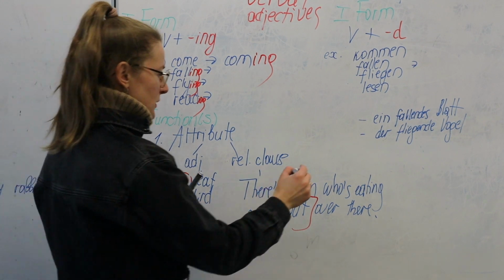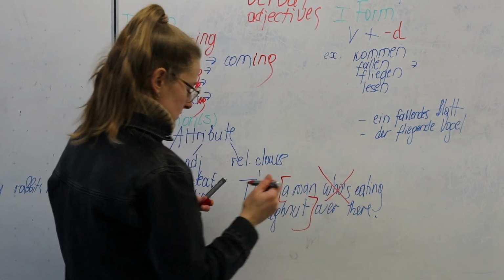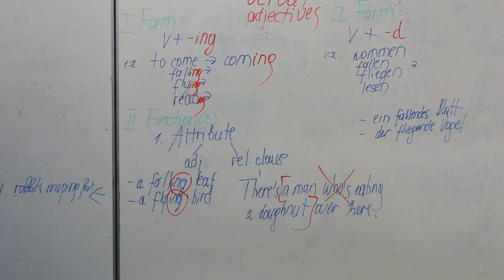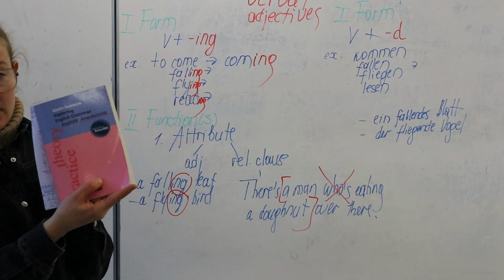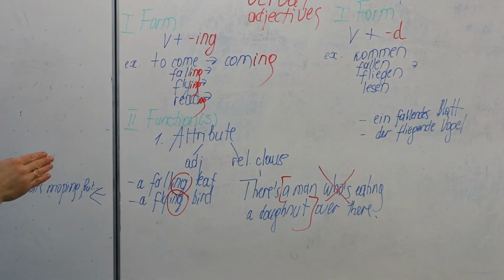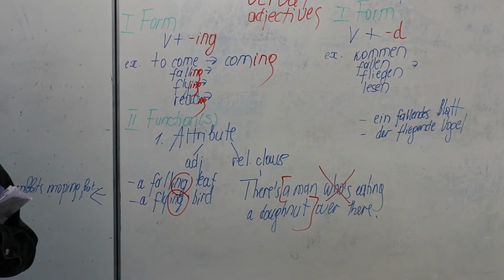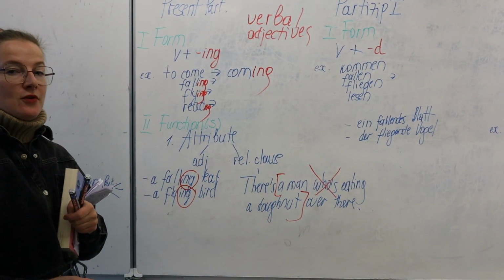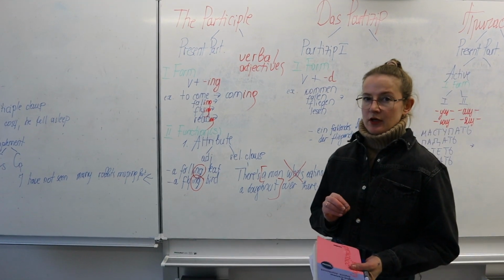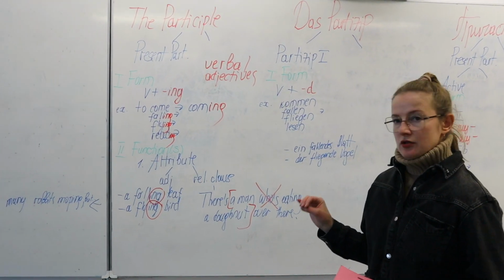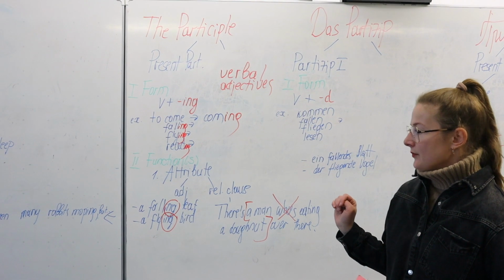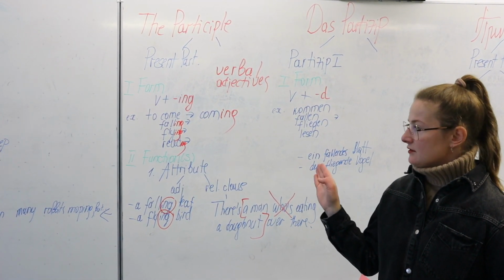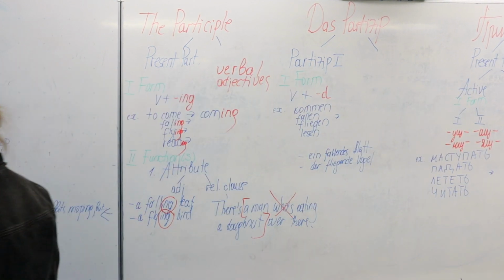What we can do, we can get rid of who's and just stick with the participle, okay? Which is legitimate, again, taken out of this book. So there's a man eating a donut over there, okay? So you've saved yourselves 2 words. How useful, right? You can pause the video now, guys, and try to digest this information. Or, if it's clear, let's move on to the second function, which is